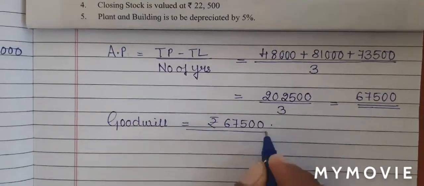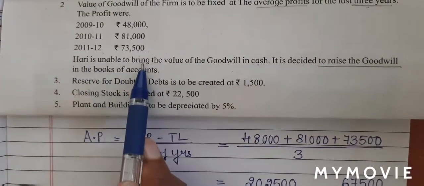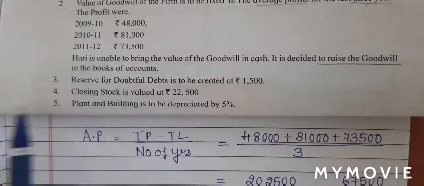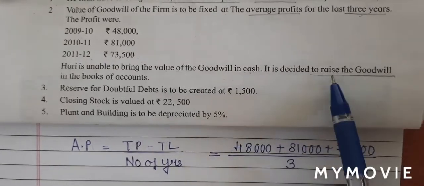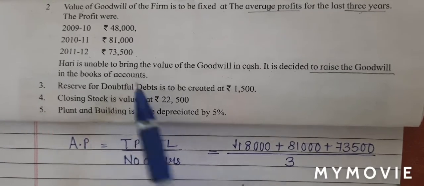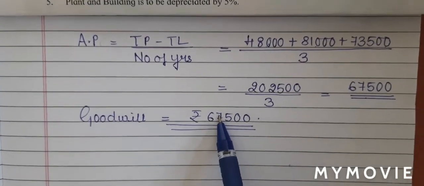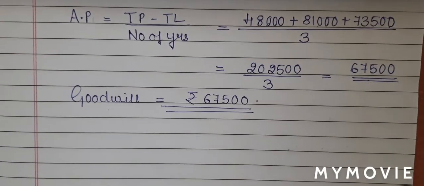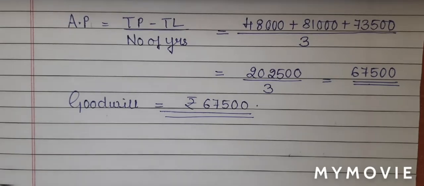67,500. Now according to the question, they have told us Hari is unable to bring the value of goodwill in cash, which means the new partner is not bringing goodwill in the form of cash. It is decided to raise the goodwill in the books of accounts. So the old partners decided that this goodwill amount will be raised. So if it is raised, we have already recalled how many journal entries do we have? Yes, we have only one journal entry. So let's write the journal entry first.